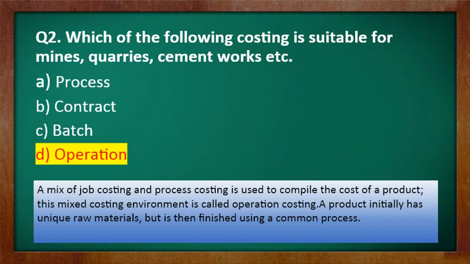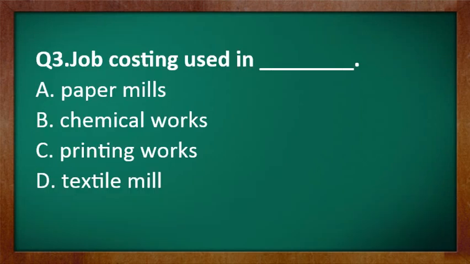But that painting process will be common for all different cars manufactured, which is already calculated under the job costing method. So hence we can say the correct one is operation costing, which is suitable for all these examples given in question number 2. Let's move towards another question, that is number 3.